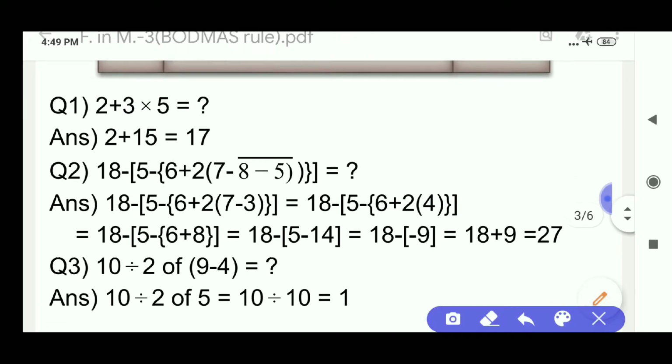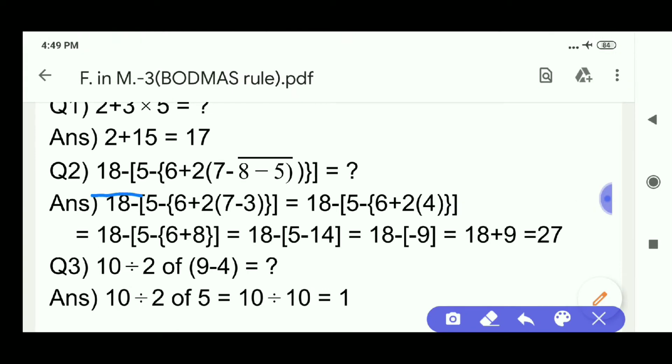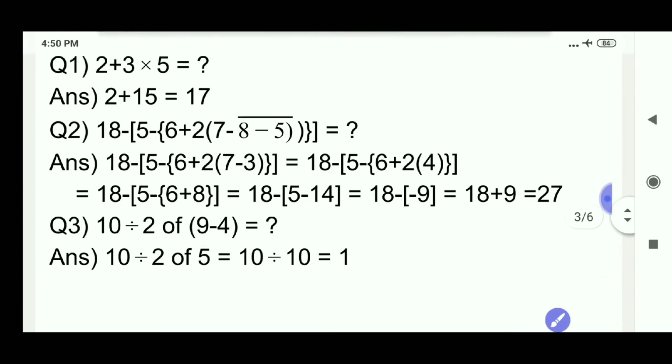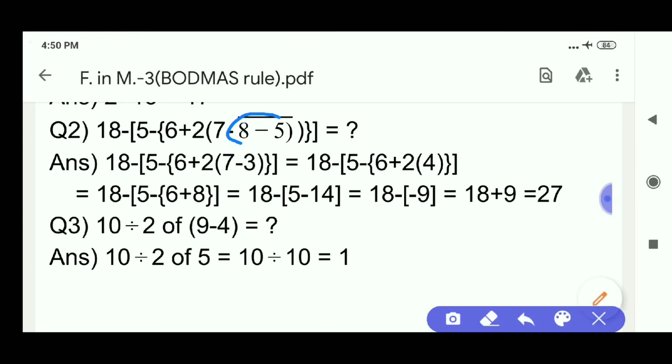Second question. 18 minus {5 minus [6 plus 2 into (7 minus 8 bar minus 5)]}. Here, first we have to simplify which is in the bar brackets. That is 8 minus 5. It is 3. Later, we have to simplify which is in the small brackets, that is 7 minus 3, that is 4.